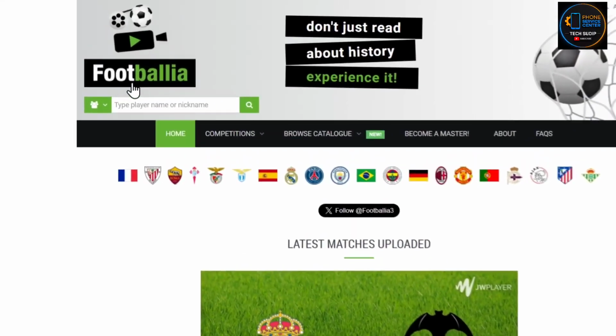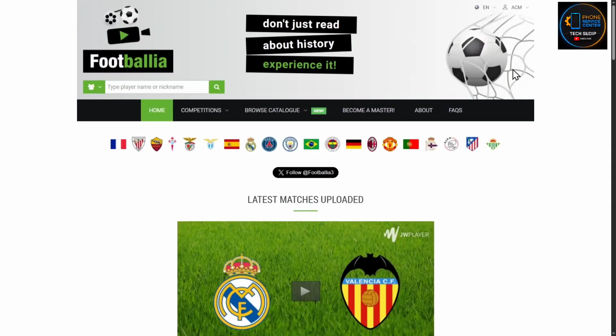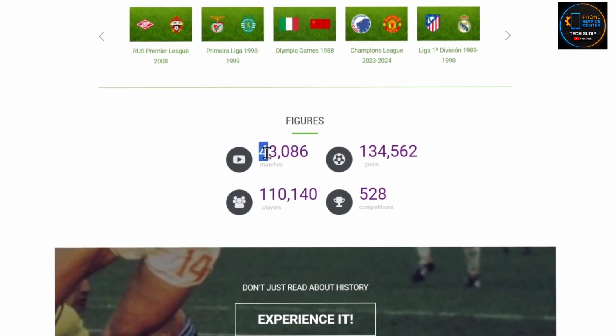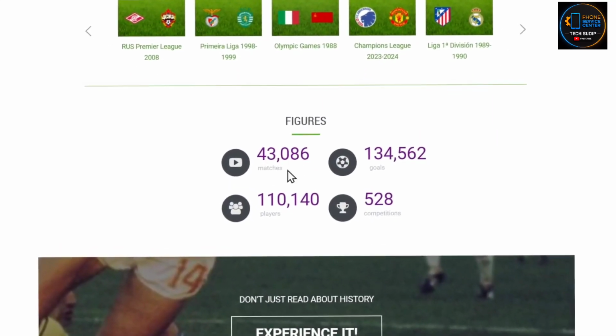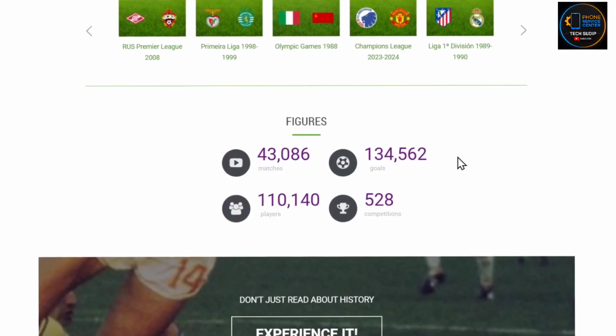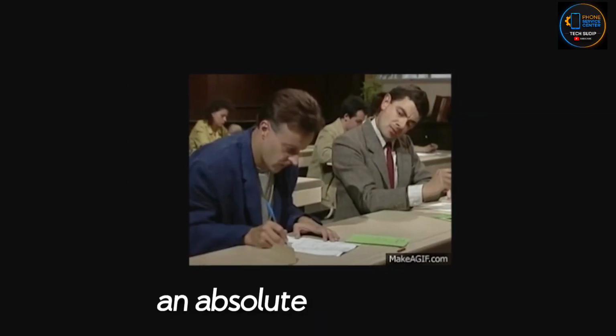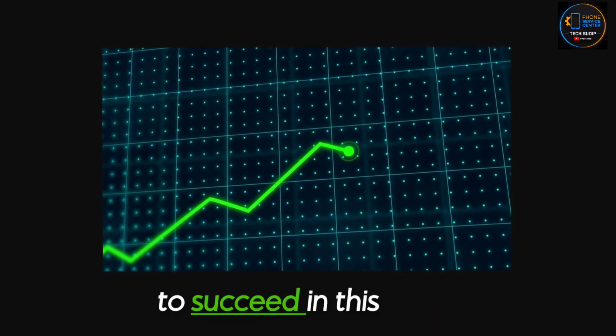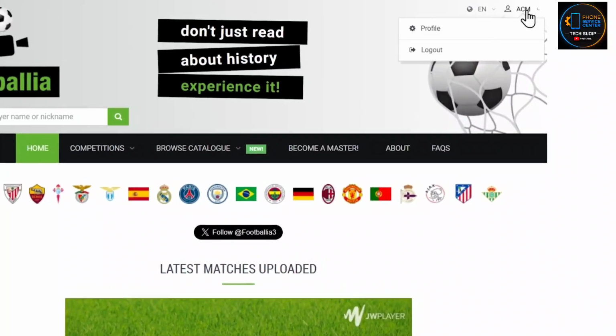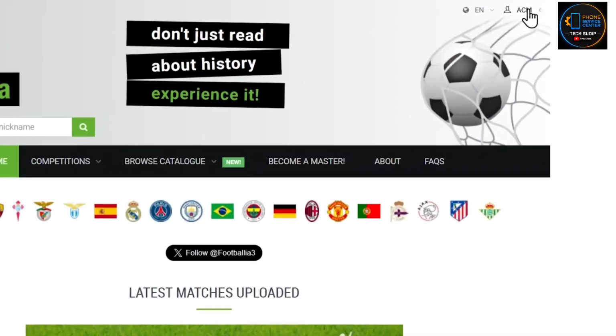It's a website called Footballia. Now, this site is completely free. All you have to do is sign up for a free account and you'll instantly have access to over 42,000 matches that are almost impossible to find anywhere else, which makes this website an absolute cheat code to succeed in this niche. So click on the sign up button to create your account. Since I already have one, I'll move on to the next step.